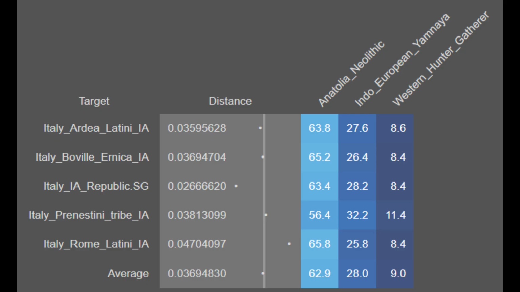Up first, we have the results for the Iron Age Italics, and you can see that they were a European population which was on average 62.9% Anatolia Neolithic, 28.0% Yamnaya, and 9.0% Western hunter-gatherer. And what's especially interesting to note is that they have no non-European ancestry, and the samples were from Ardea, from Bovillae, from the Republican period, from the Prenestini tribe, as well as from Rome during the Iron Age. Thus, these results attest to the European origins of the Iron Age Italics.